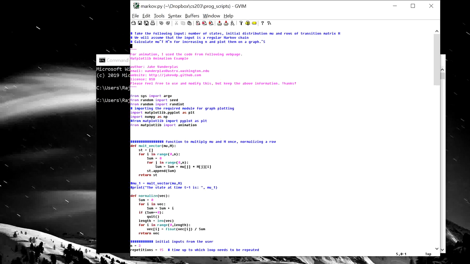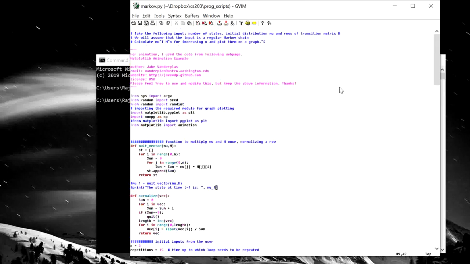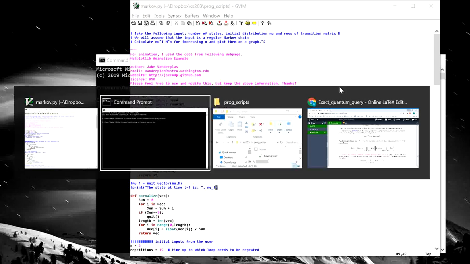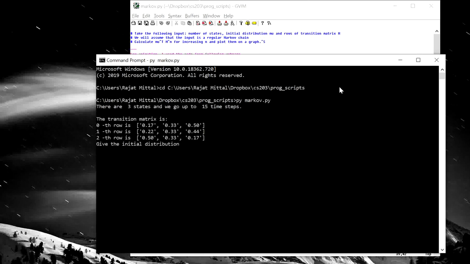So this is the program. I will share it on the website. You are encouraged to try it yourself, modify it, up to you. So let's go ahead. Let me run this program for you. It says that our Markov chain has 3 states and we will go up to 15 time steps. The transition matrix is this. I have given it in terms of integers and then the program renormalizes it so that every row sums up to 1. Finally, this is my transition matrix.